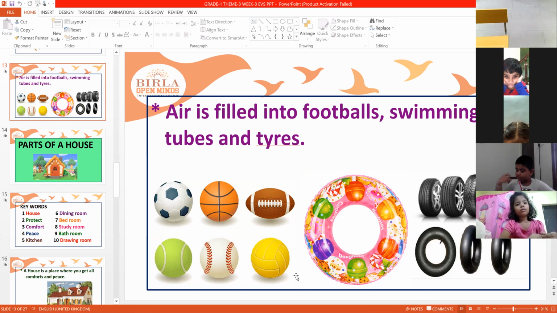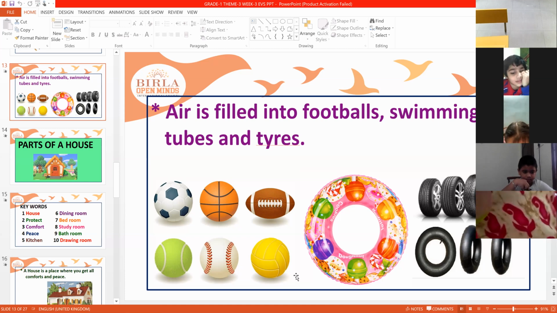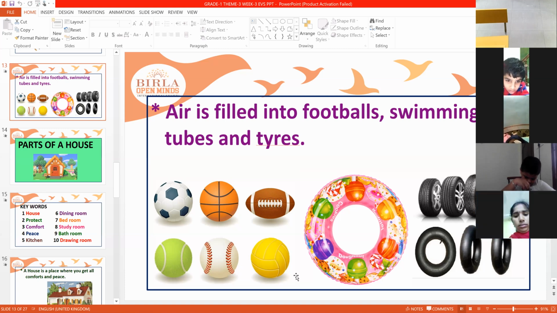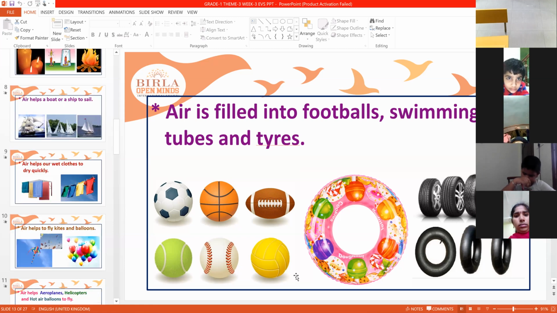Next, tubes which are present inside the tires of vehicles. These tubes are filled with air and kept inside the tires, and these tires we use for different vehicles like cars, motorcycles, bikes, and heavy vehicles like buses and lorries. Without these tubes and tires, the vehicle will not move. So these are the different uses of air.